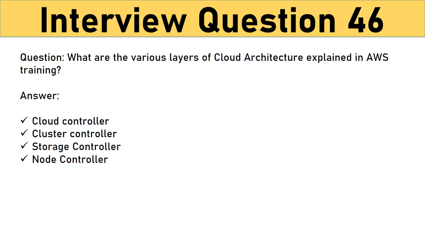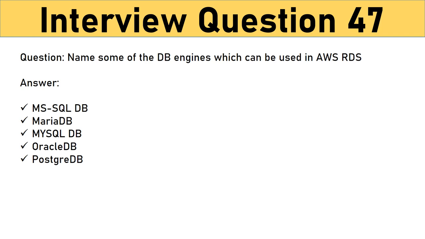Different layers of cloud architecture are Cloud Controller, Cluster Controller, Storage Controller, Node Controller. Question: name some of the DB engines which can be used in AWS RDS. Answer: MS SQL DB, MariaDB, MySQL DB, Oracle DB, and PostgreSQL DB.